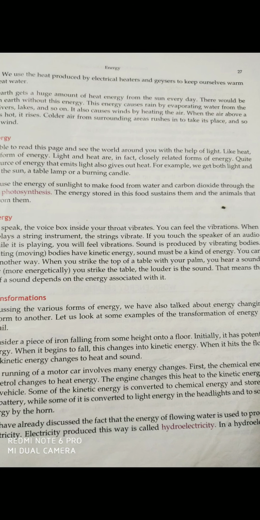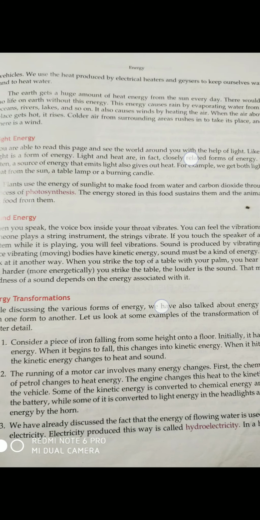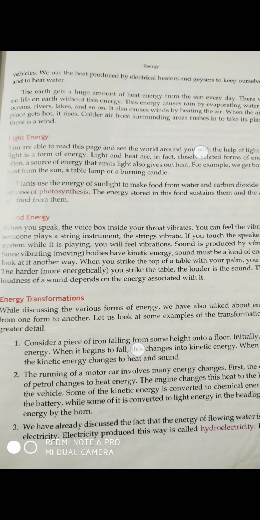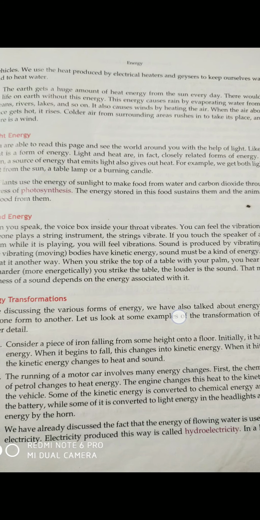So due to that heat energy, the water from the earth evaporates, and that later on comes back in the form of rain, right? So all the water from lakes or ponds or rivers gets evaporated, a lot of it, and it comes back when it rains, right?